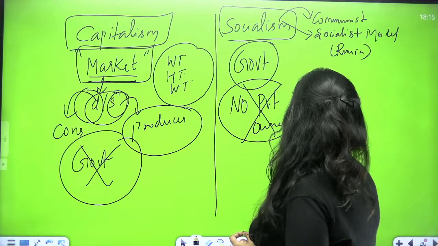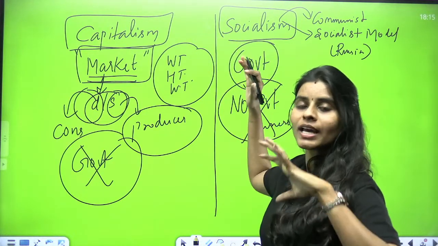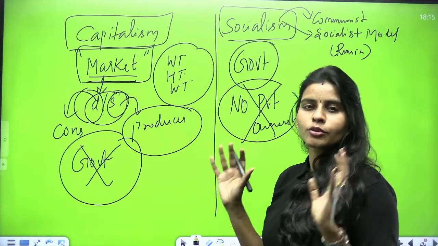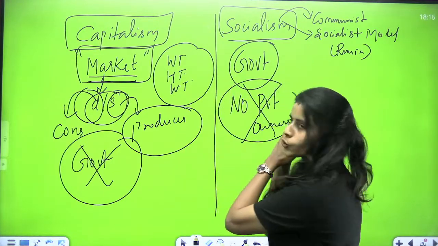So the market has no power without the government. The producers cannot produce anything on their own. Everything is owned collectively. All the resources of the country are owned collectively. So this is called the socialist model.